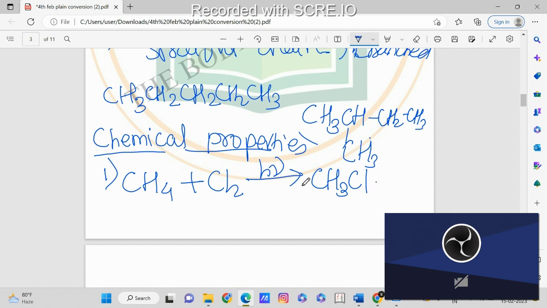Now how did we get this? When we combine Cl2 with CH4, one of the Cl will combine with this CH3. We are having CH4, so one of the H will go, and in the place of this H, Cl will go and combine, and the H which is eliminated will combine with the remaining Cl and form HCl. So we will get CH3Cl plus HCl. This is the alkyl halide. So this is one of the chemical properties of alkane.